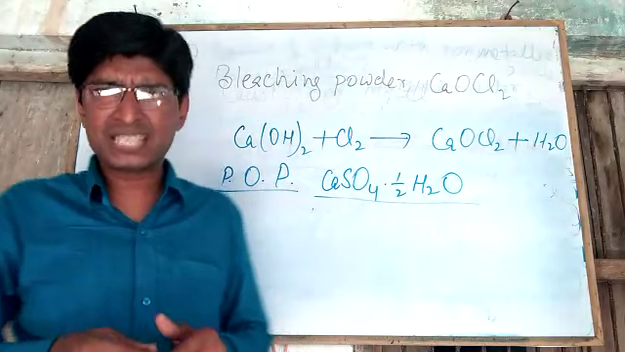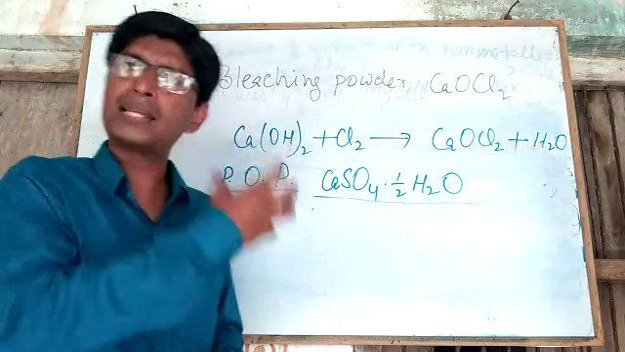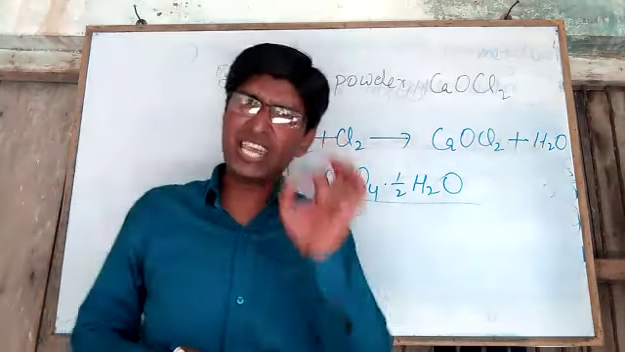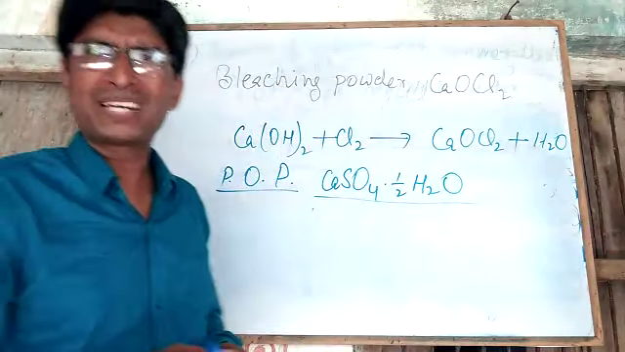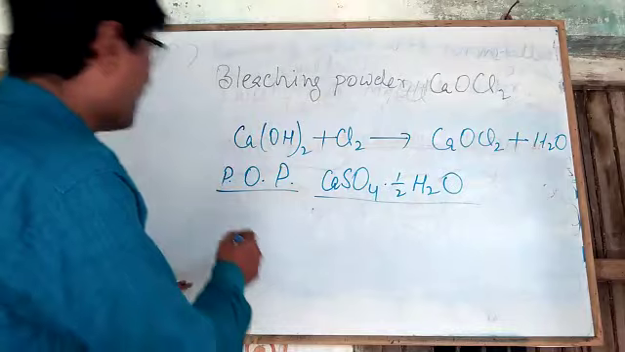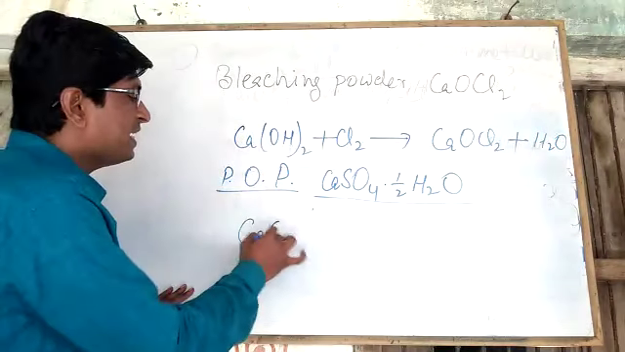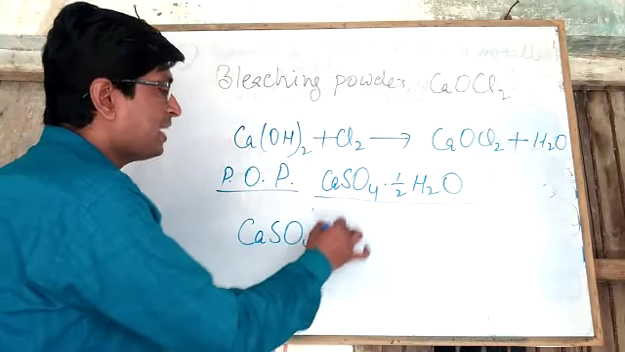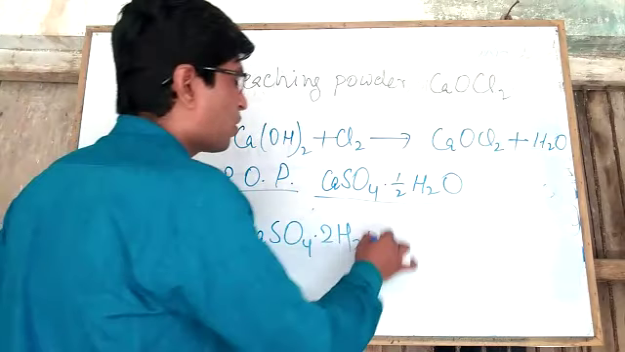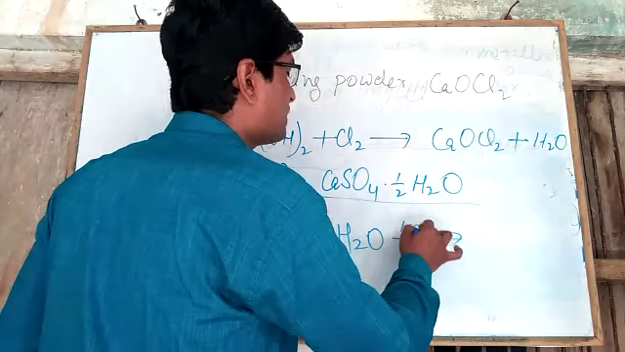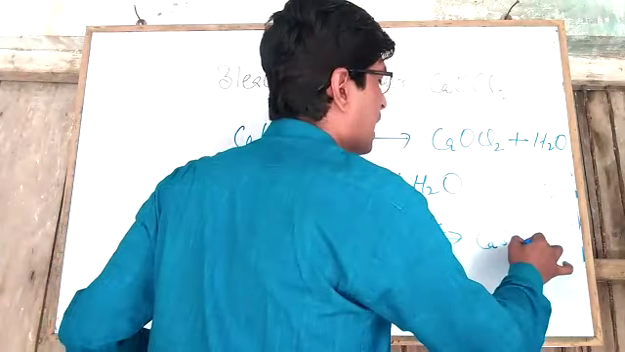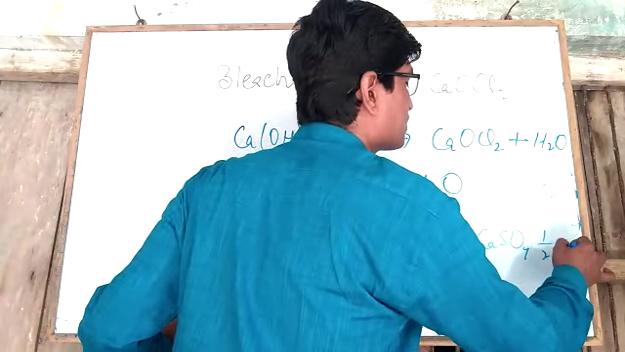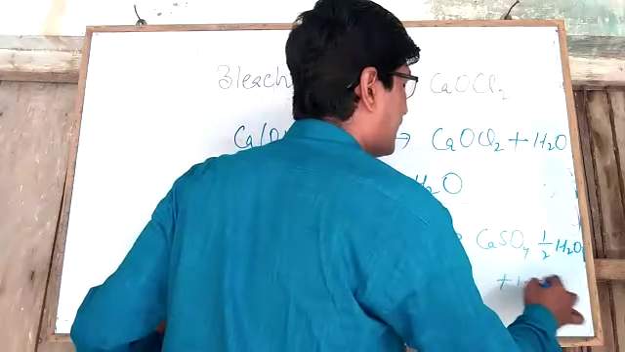Dear student, gypsum is a kind of salt and its formula is CaSO4·2H2O. Here 2H2O is the water of crystallization. So dear students, when gypsum is heated at 100 degrees Celsius, plaster of Paris is formed. CaSO4·1/2H2O, that is plaster of Paris, is formed, and 1.5